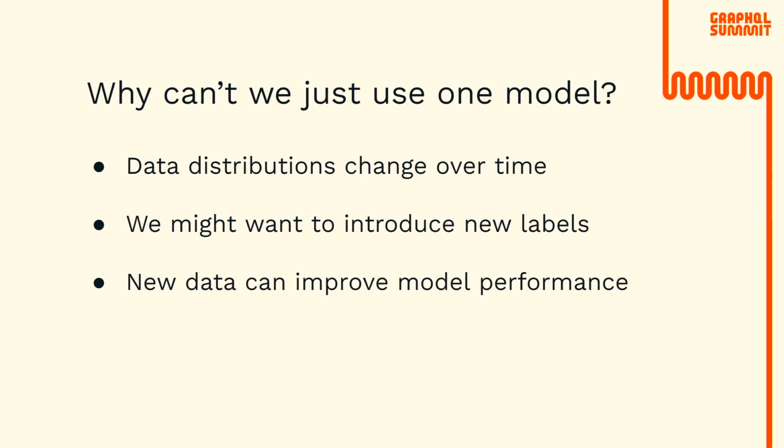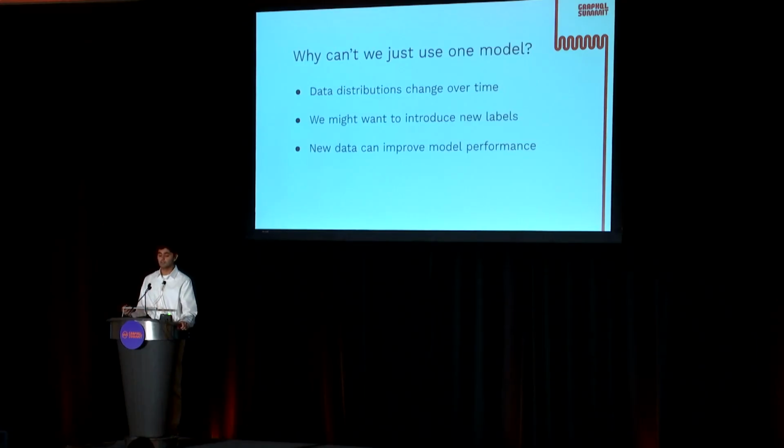As we've shown in the introduction to machine learning, we train the model off of our input data. However, if the data that the model is being inferenced on doesn't necessarily represent the distribution of the data that it was trained on, it can lead to suboptimal model performance, and a static model won't be able to account for these evolving patterns. Secondly, our machine learning model might need to introduce new labels. So going back to our second supervised learning example, let's just say we introduced a new feature and we want to be able to classify those. We don't have any labels, so we need to be able to use that.